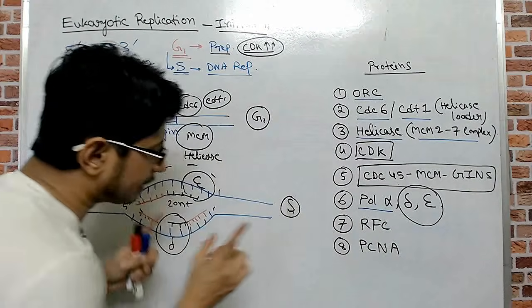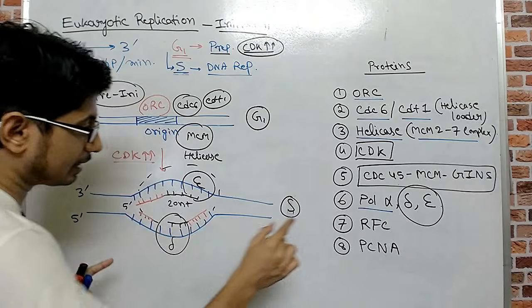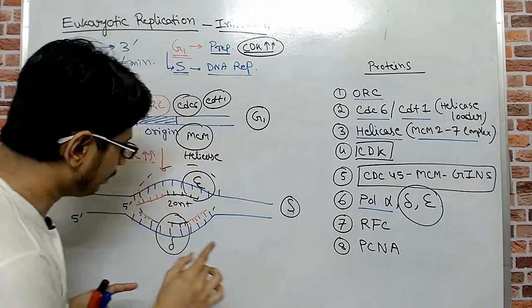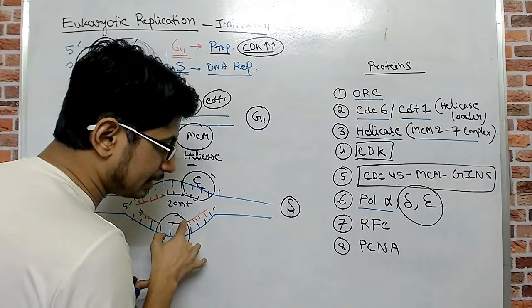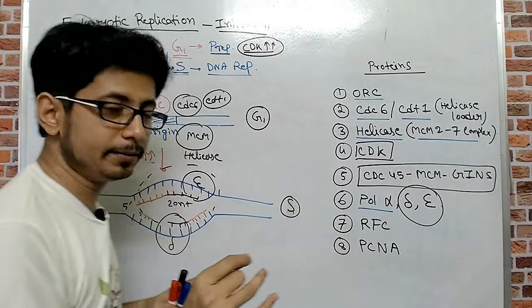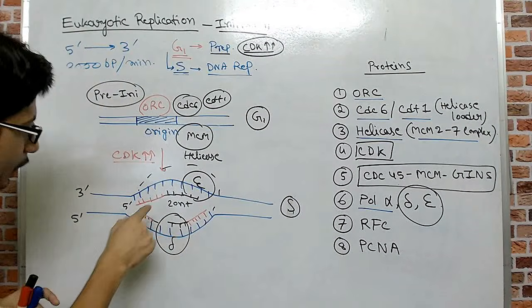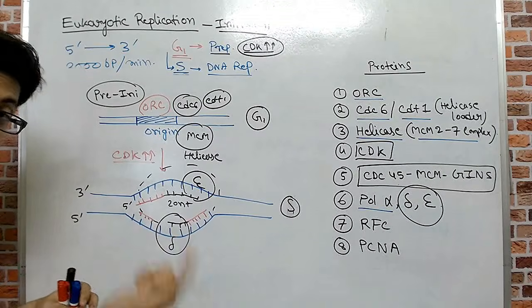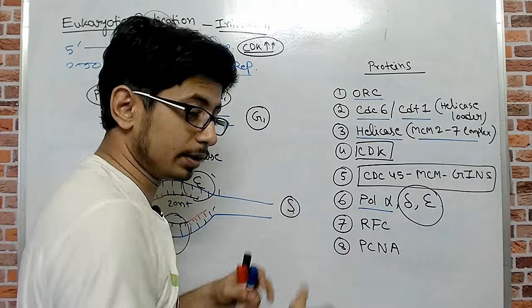Replication factor C recognizes the junction between the primer and the nucleotide. This is very important. You know why? Because this red colored part is the primer, and this is the deoxyribonucleotide, which is also added by the DNA polymerase alpha.